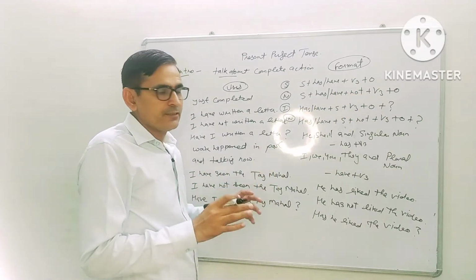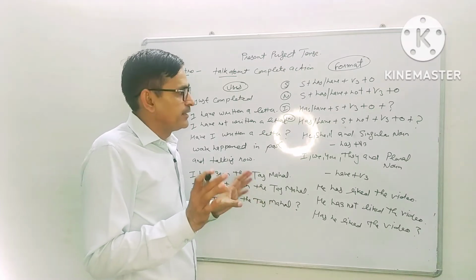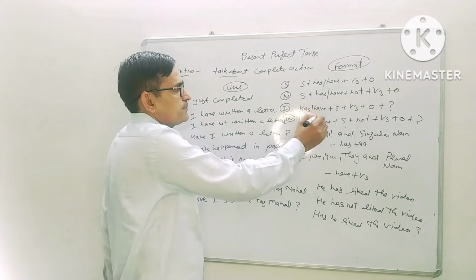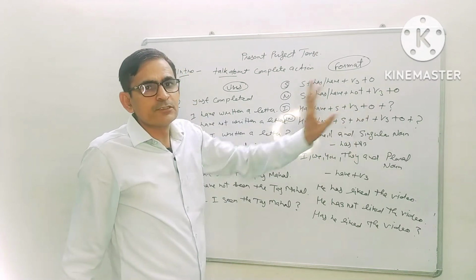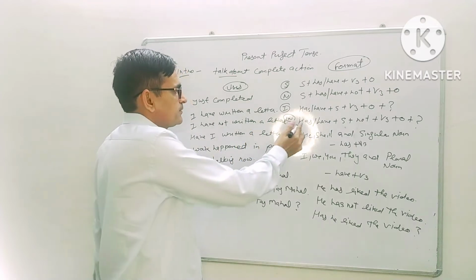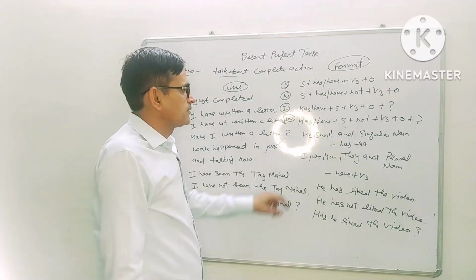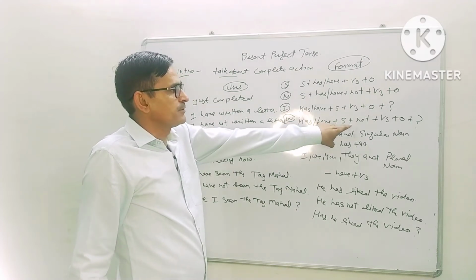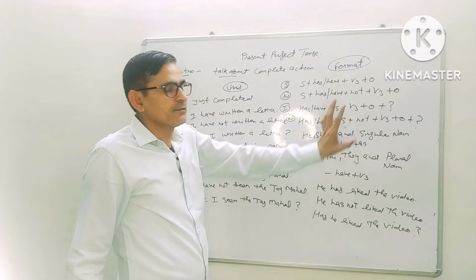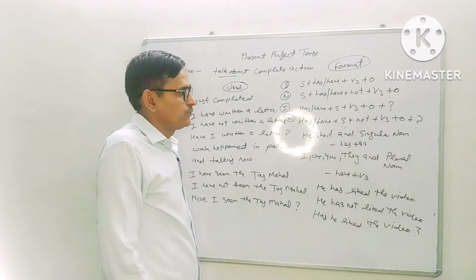When we want to make an interrogative sentence, when we ask questions to know about the facts, we use has, have plus subject and third form of verb and object and a question mark at the end of the sentence. If we want to make an interrogative and negative sentence, before the subject we keep has, have, and after the subject not, and then the third form of verb, and then object, and then a question mark.